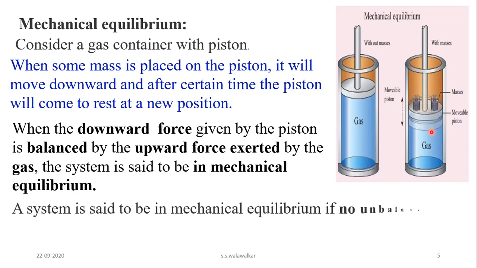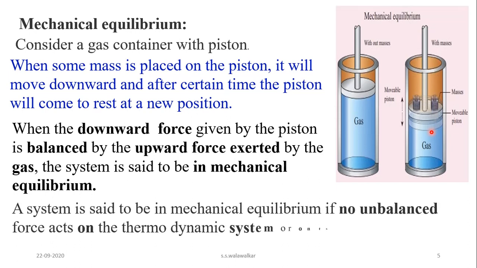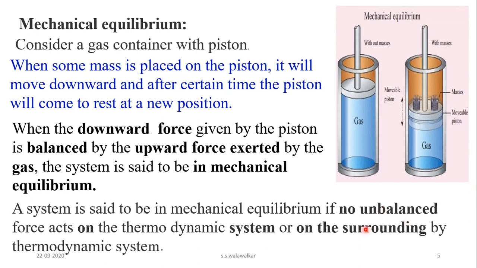So a system is said to be in mechanical equilibrium if no unbalanced force acts on the thermodynamic system or on the surroundings by the thermodynamic system. That means no work is done by the system or on the system.